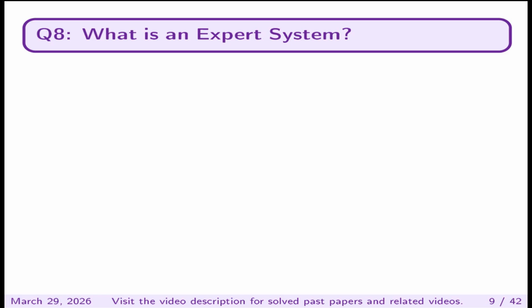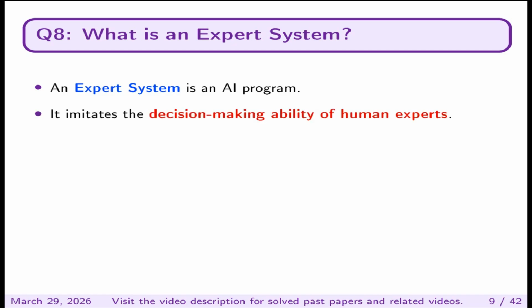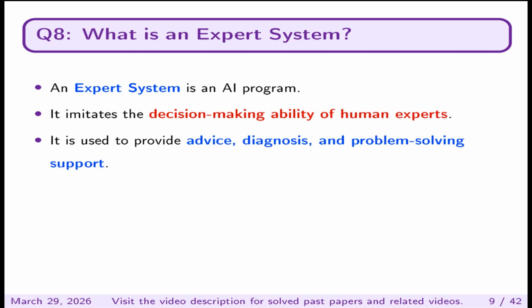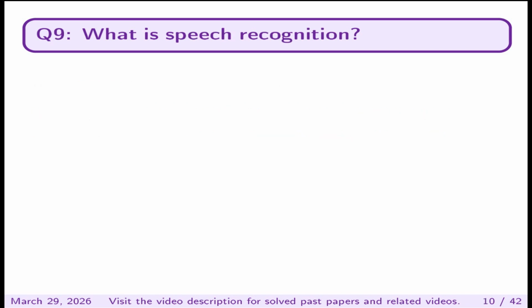What is an expert system? An expert system is an AI program. It imitates the decision-making ability of human experts. It is used to provide advice, diagnosis, and problem-solving support.